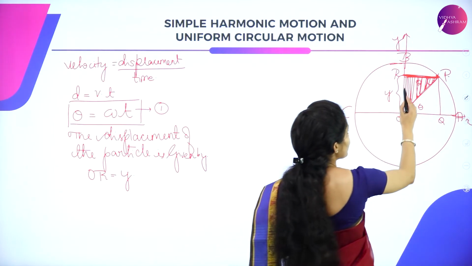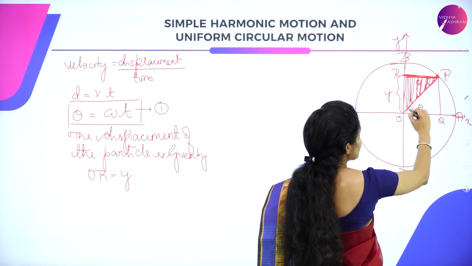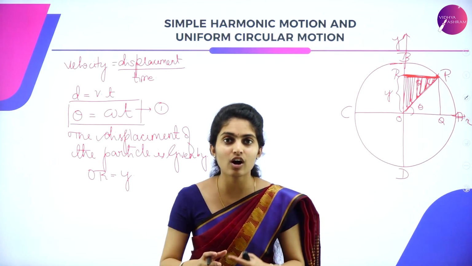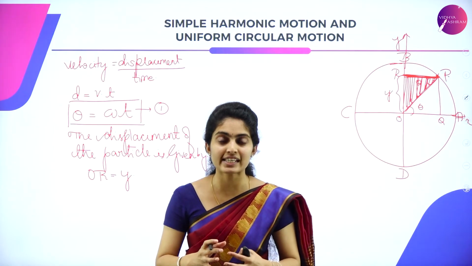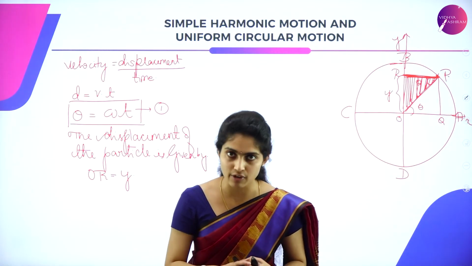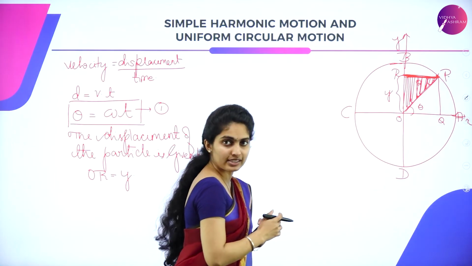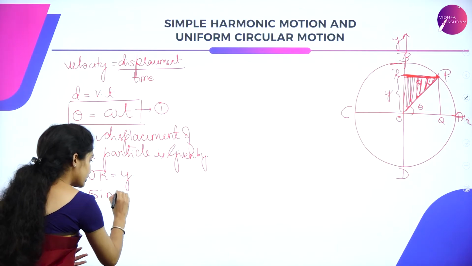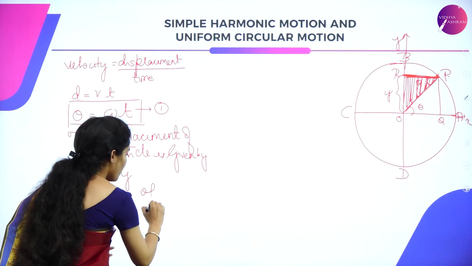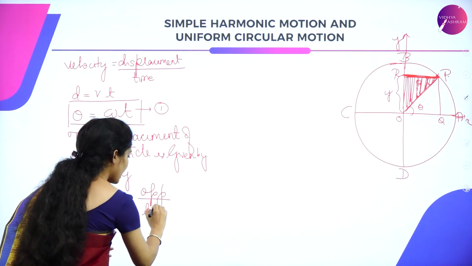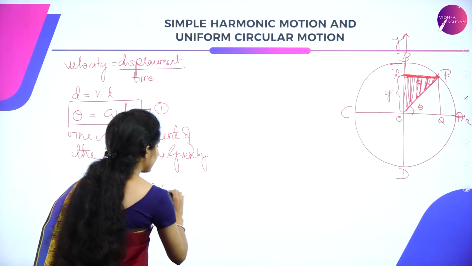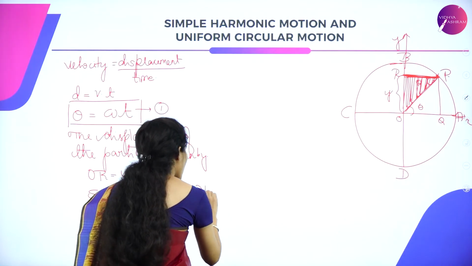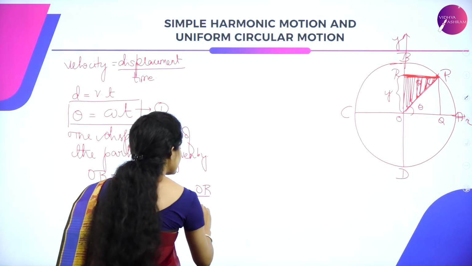So we have got opposite as well as hypotenuse but not adjacent, and something with the opposite and hypotenuse is said to be the sine function. So when I'm talking about the sine function, we have got sine theta is equal to opposite by hypotenuse. What is opposite over there? It is nothing but OR. OR divided by hypotenuse, which is OP.